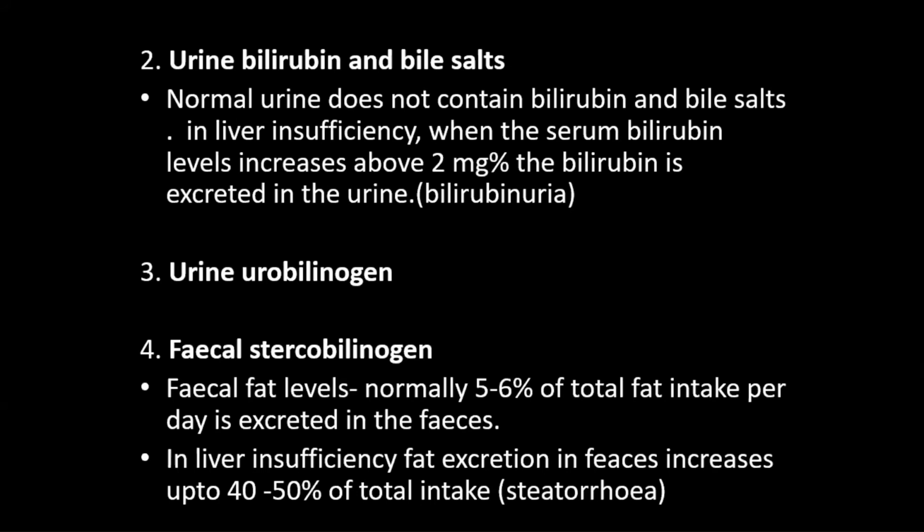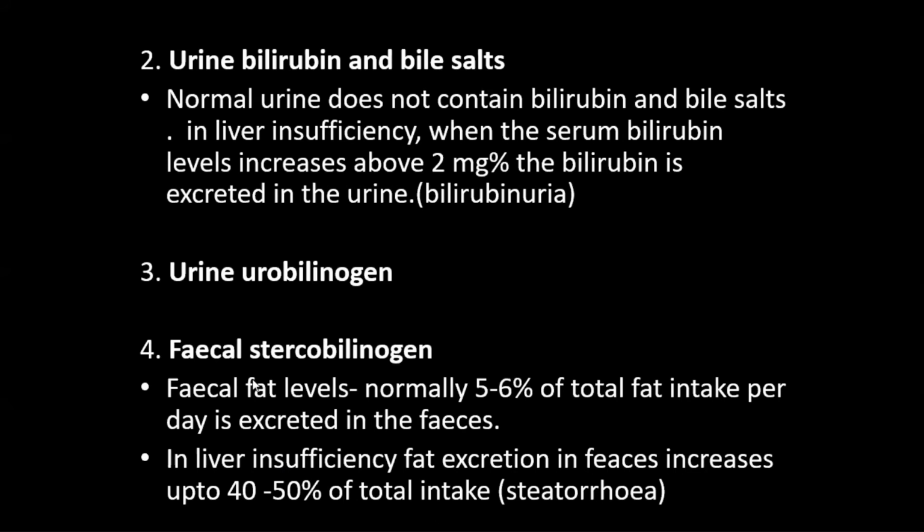If there is no urobilinogen in the urine, it concludes that there is liver insufficiency or damage to the liver.